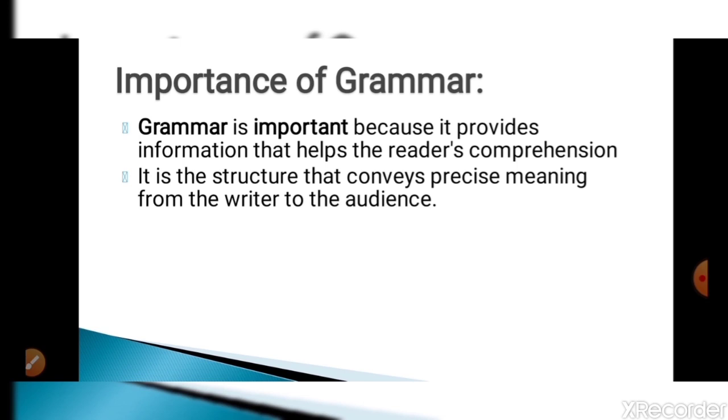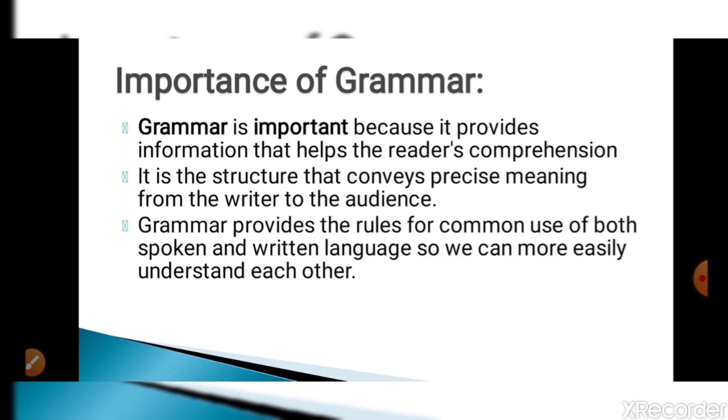In the communication process we have seen sender and receiver. These elements are very much necessary. So when the receiver gives feedback, then only the communication cycle gets completed. So it is the structure that conveys precise meaning from the sender to the receiver or from the writer to the audience. Grammar provides the rules for common use of both spoken and written language.